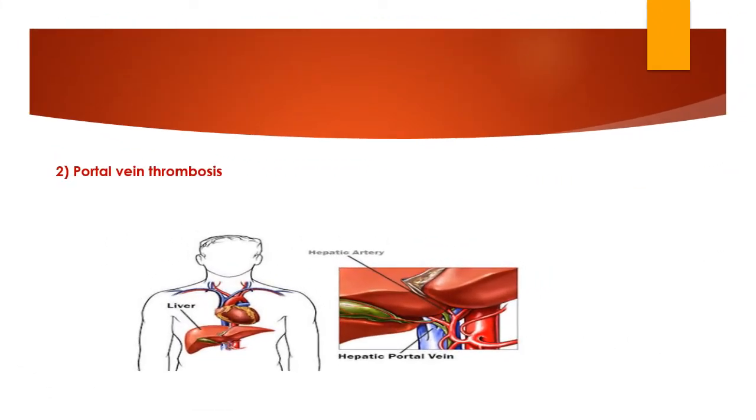And the second one is portal vein thrombosis. Portal vein thrombosis affects the hepatic portal vein, which means it affects the liver, and it can produce portal hypertension and then reduction of blood supply to the liver. The word hepatic indicates that it affects the liver or the hepatic portal vein, and due to this many effects are there.